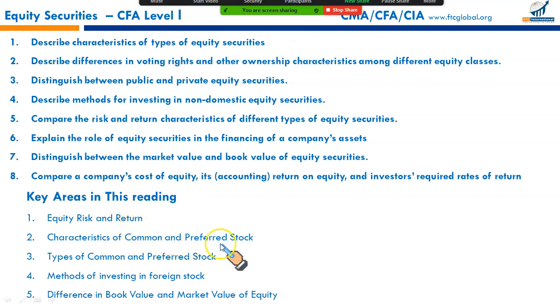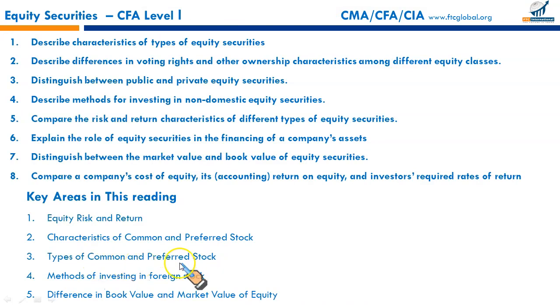Characteristics of common and preferred stock, types of common and preferred stock, methods of investing in foreign stock, and finally, the difference between book value and the market value of equity. So these are the key areas to be done in this specific reading. Let's do first one, describe characteristics of types of equity securities.